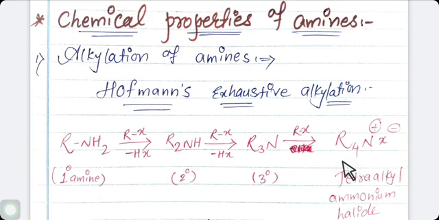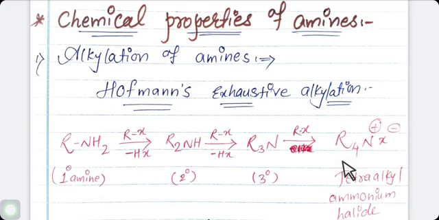If excess of alkyl halide is used, tetra alkyl ammonium halide is obtained as major product, and the reaction is known as exhaustive alkylation of amine. If anyone asks why it is exhaustive alkylation of amine, it is because if excess of alkyl halide is used, tetra alkyl ammonium halide is obtained as major product.